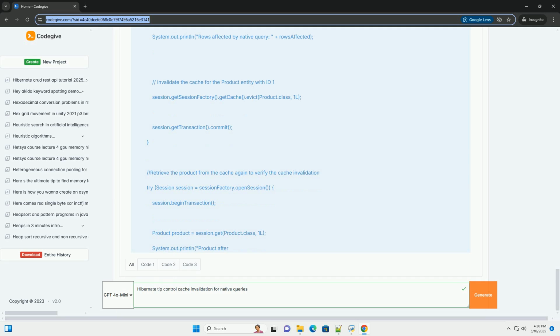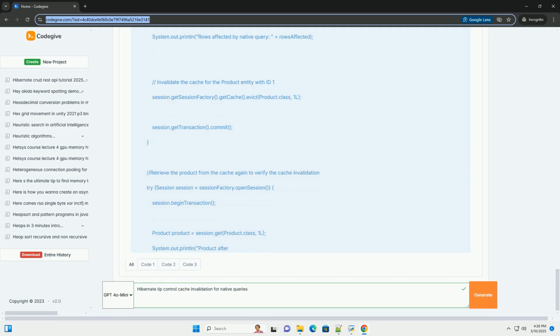Explanation. 1. Envers integration. The @Audited annotation enables Envers to track changes to the Product entity. Ensure Envers is configured in your hibernate.cfg.xml. Example: property name equals org.hibernate.envers.audit_strategy org.hibernate.envers.strategy.ValidityAuditStrategy.